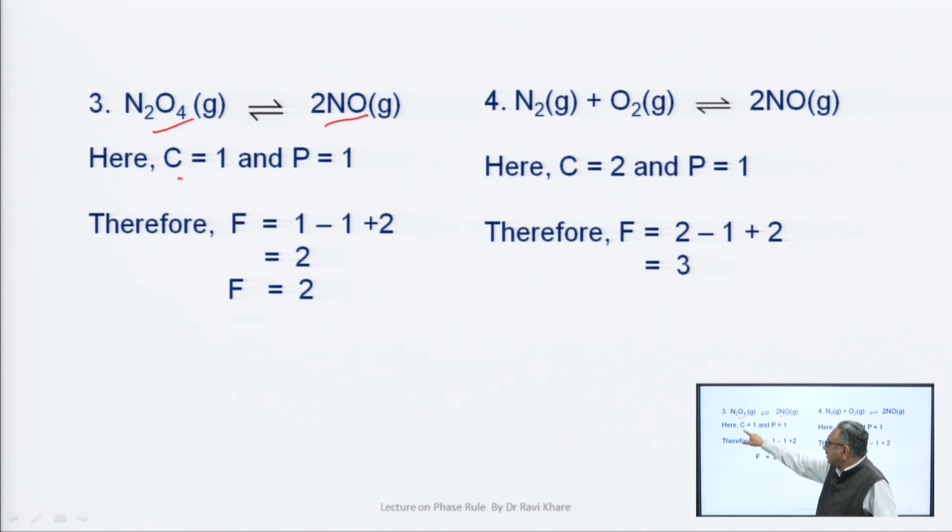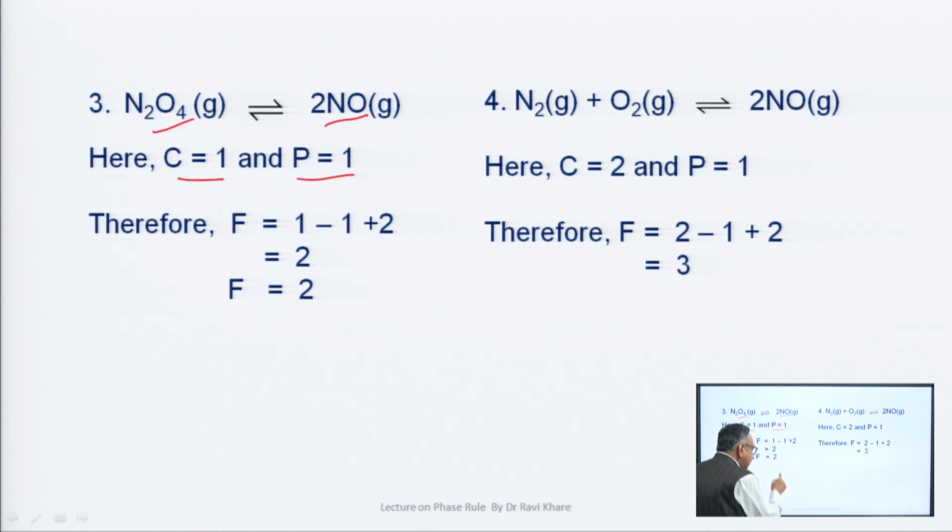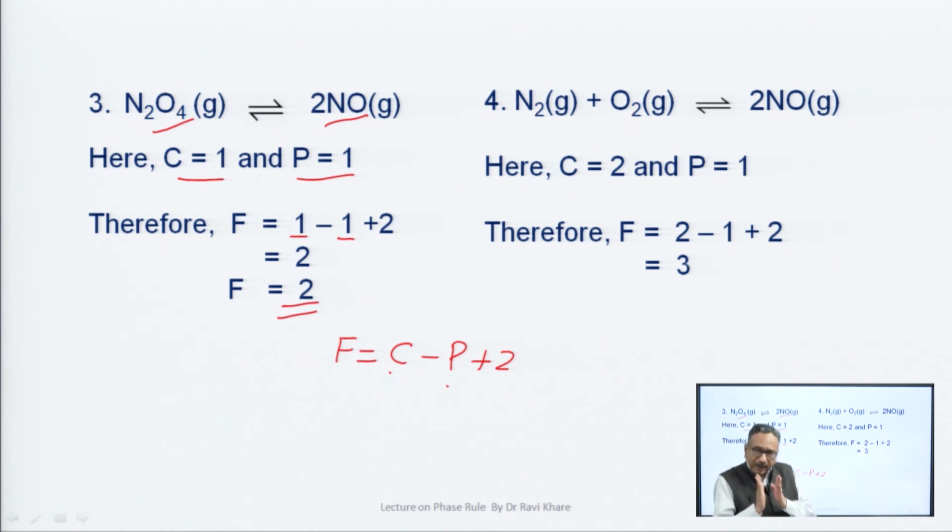So, in this case C is equal to 1 and P is equal to 1. Put the value of C and P in the phase rule. What is the phase rule? F is equal to C minus P plus 2. C is 1, P is 1. Put the values 1 minus 1 plus 2, and you will get 2. So, you will get the degree of freedom in this equilibrium, which is 2.